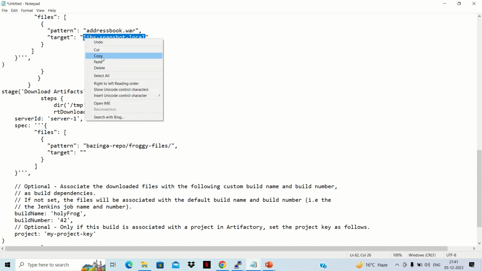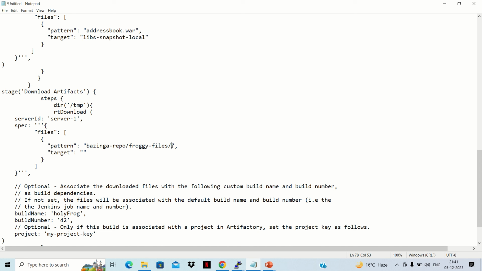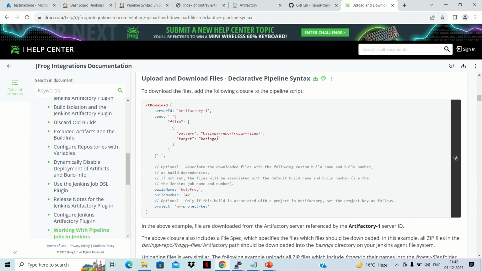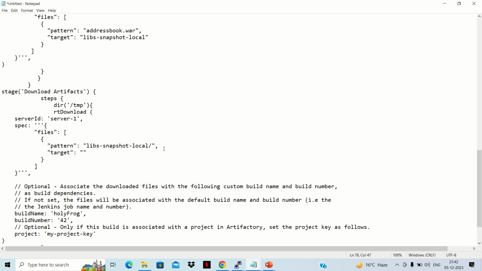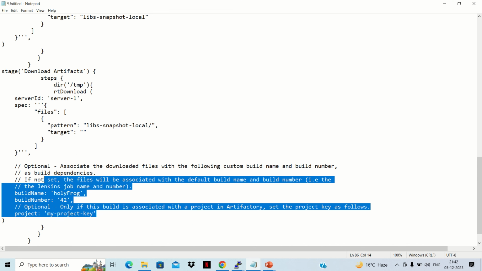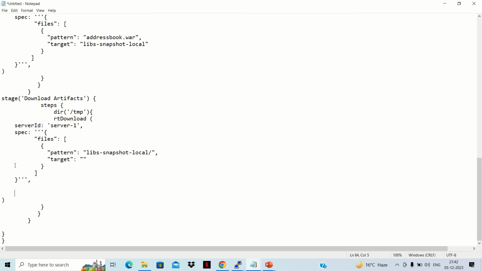Just copy it. Okay, and just replace it here with this backslash, because we were having backslash here in target. Now I think we can also remove those lines in the end, because these are optional, so we can remove these lines